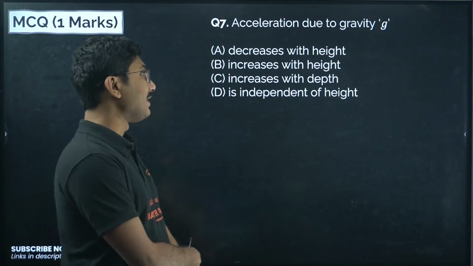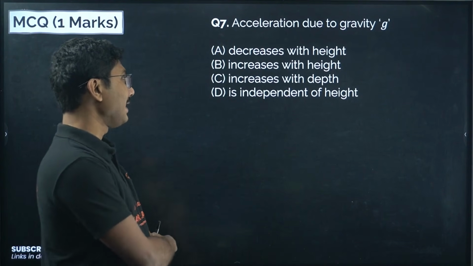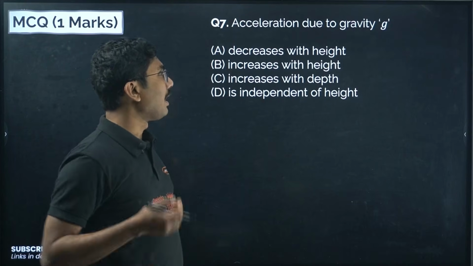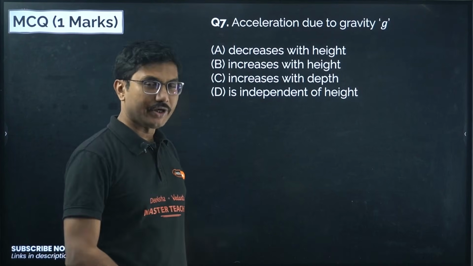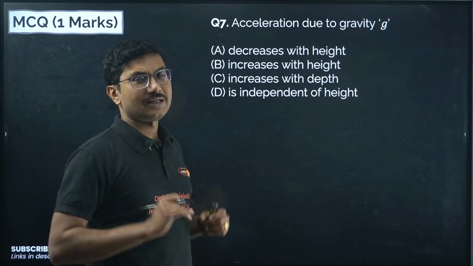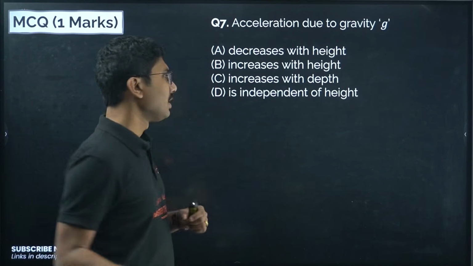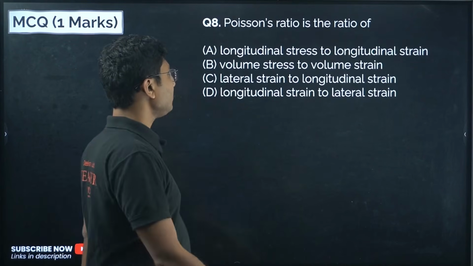Acceleration due to gravity, small g: decreases with height, increases with height, increases with depth, or independent of height? As you move up, it decreases, and as you go down, it also decreases. Acceleration due to gravity is strongest and maximum on the surface of the earth. So decreases with height is the correct answer.